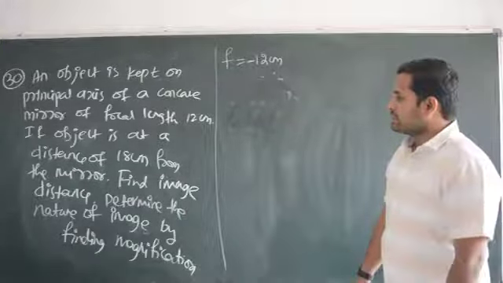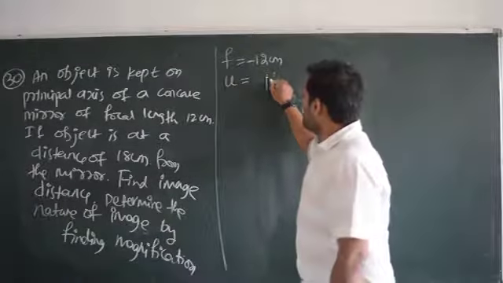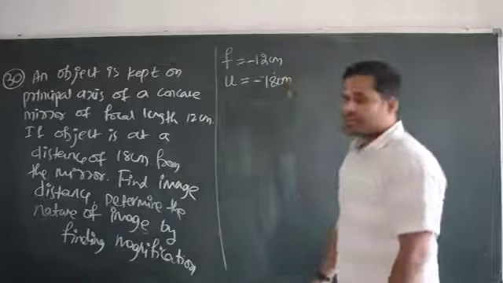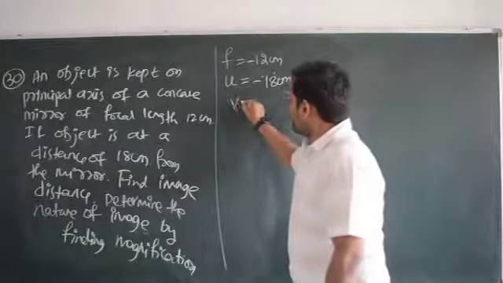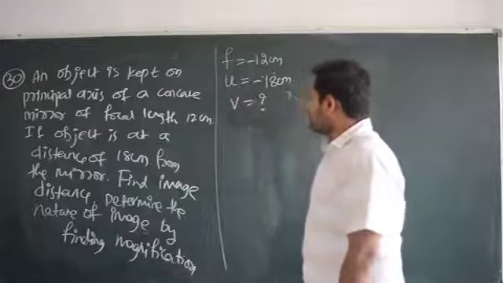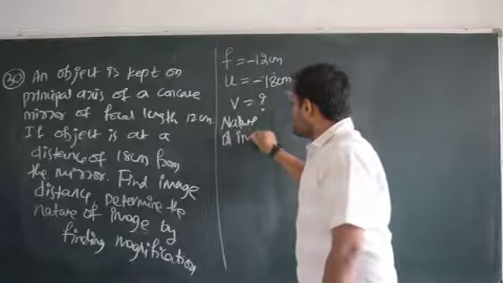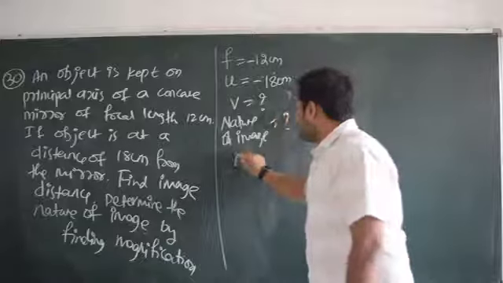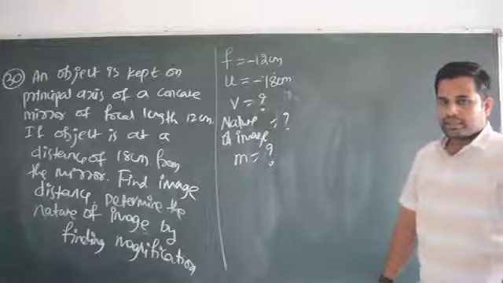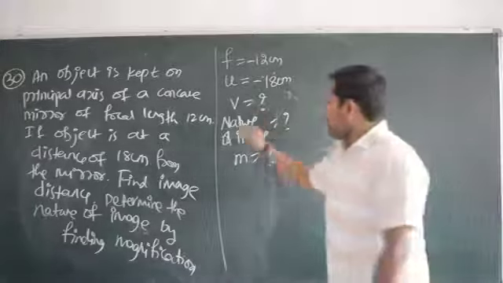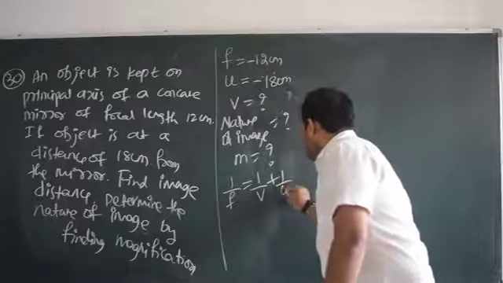Next, the object is at a distance of 18 cm. So the object distance is 18 cm and it is always minus, I told you. Now they are asking you to find the image distance, so V is equal to question mark. Very simple formula. Then they are asking for the nature of the image by finding magnification. Very simple, right? To find V, let us take 1 by F is equal to 1 by V plus 1 by U. Mirror formula, right?